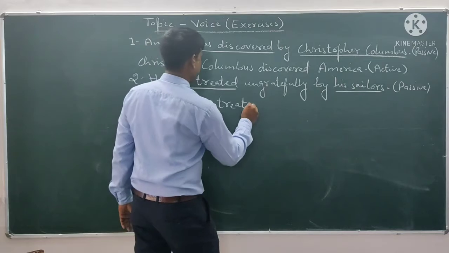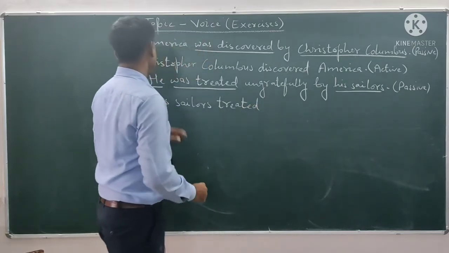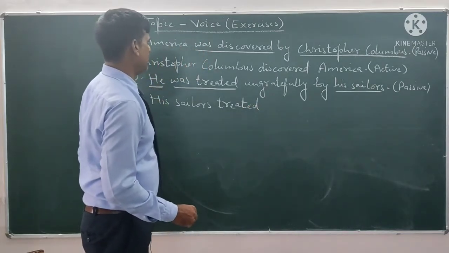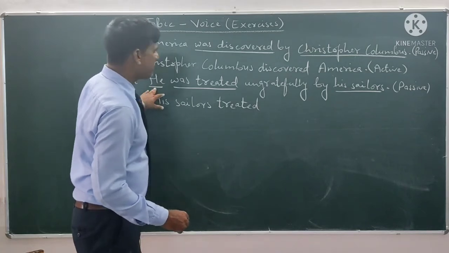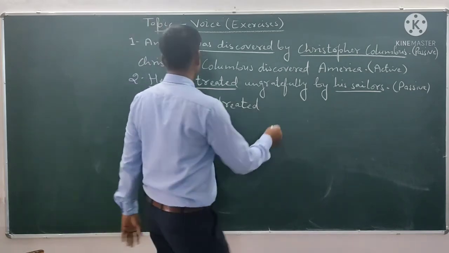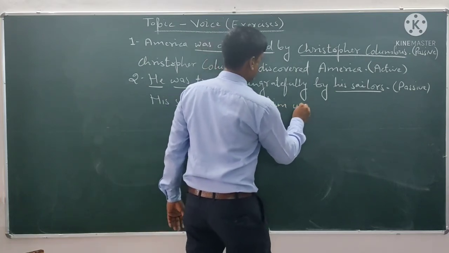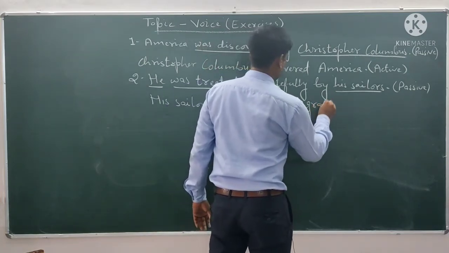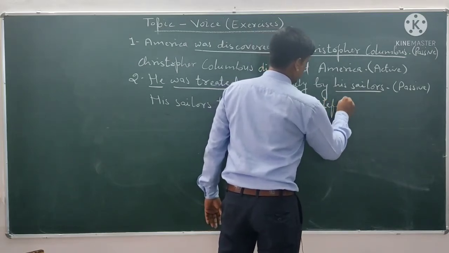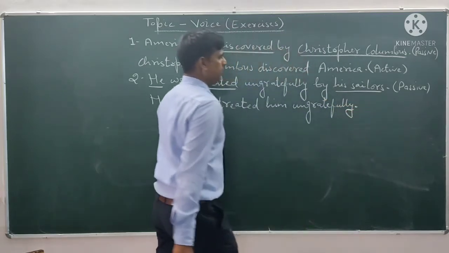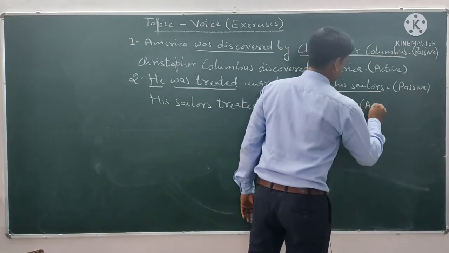His sailors treated. The subject of passive voice will be the object in active voice. His sailors treated him ungratefully. Full stop. This is active voice.